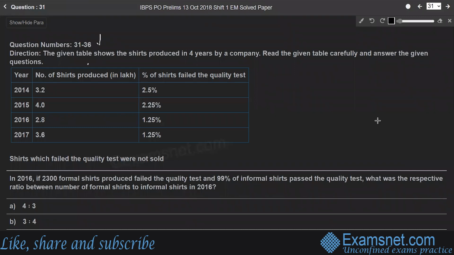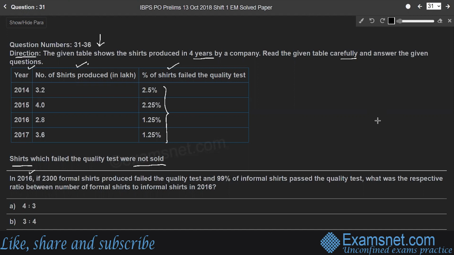Questions 31 to 36 are based on the below information. The direction is: the given table shows the shares produced in 4 years by a company. Read the given table carefully and answer the given questions. In the table, the first column represents the years 2014 to 2017, and the number of shares produced in lakhs, that is 3.2 lakhs, 4 lakhs, 2.8 lakhs and 3.6 lakhs, and the percentage of shares that failed the quality test, so 2.5 percent and so on. It is given that shares which failed the quality test were not sold, so these many shares were not sold here.